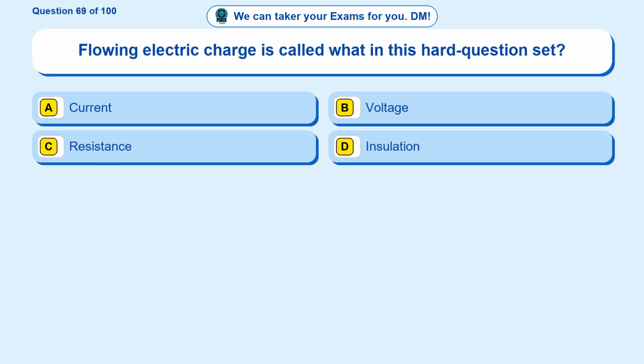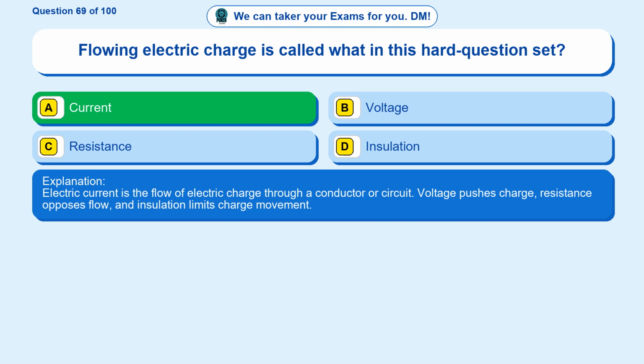Question 69. Flowing electric charge is called what in this hard question set? Option A, current. Option B, voltage. Option C, resistance. Option D, insulation. The correct answer is option A. Current. Electric current is the flow of electric charge through a conductor or circuit. Voltage pushes charge, resistance opposes flow, and insulation limits charge movement.